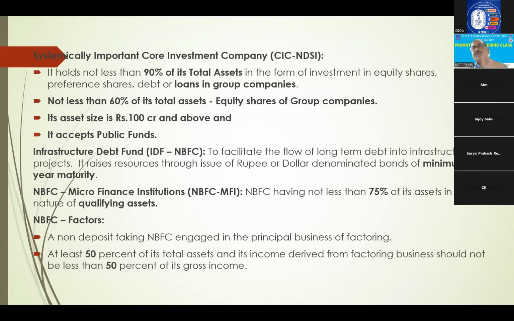Their own sister concerns, group companies or associates, for them also they will finance, or they may invest in shares of associate companies. Here, 90% of their assets are in group companies. Then we call it a systemically core investment company, right? And out of that again, not less than 60% of assets in equities. This means buying of shares would be 60%, and its asset size is 100 crores.